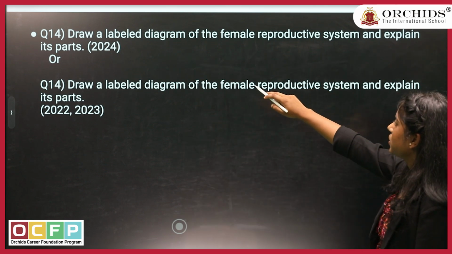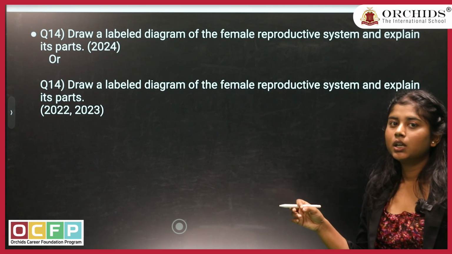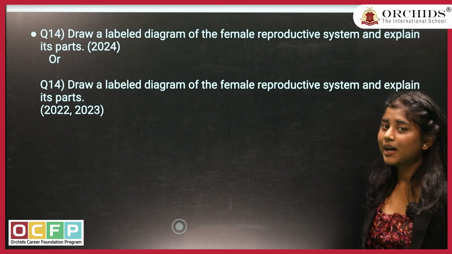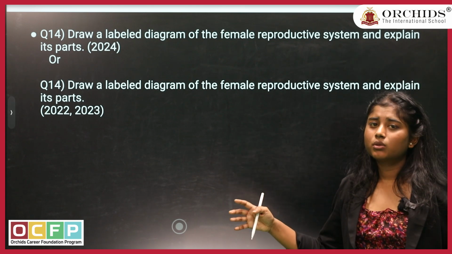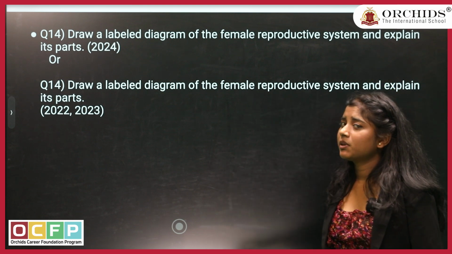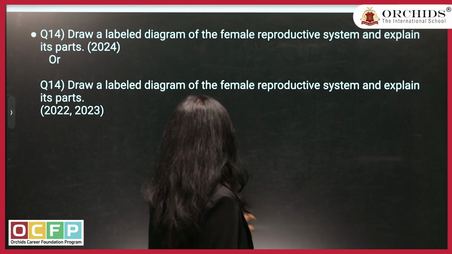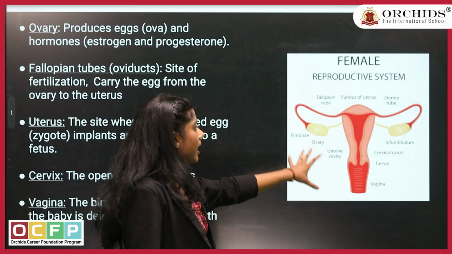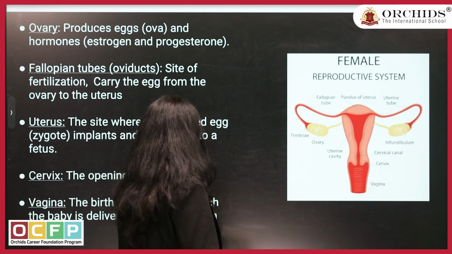If they have asked you to label the diagrams, first of all, what will you do? You will draw it on the right-hand side and then explain its parts. Because it is a diagram-based question, you don't have to write the story. If they have asked you for the explanation, give one or two key points and then move on to the next part. We'll see how we have done the question here. The question was to draw the female reproductive system. They have drawn it and labelled everything. But you don't have to label everything.